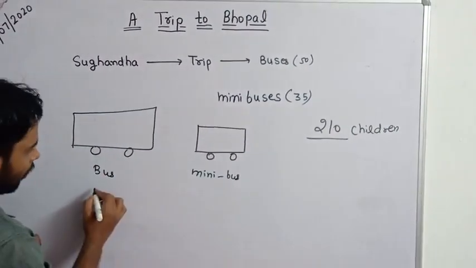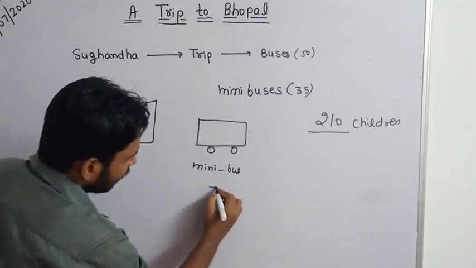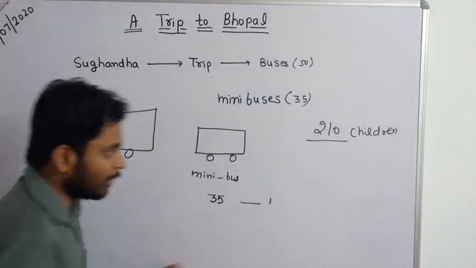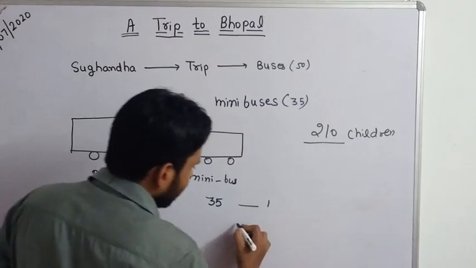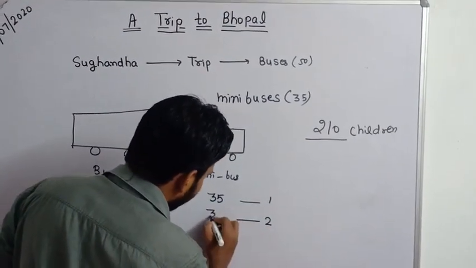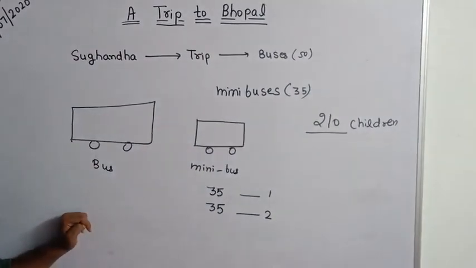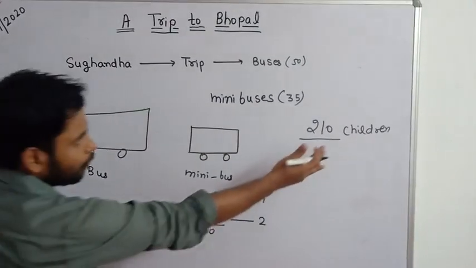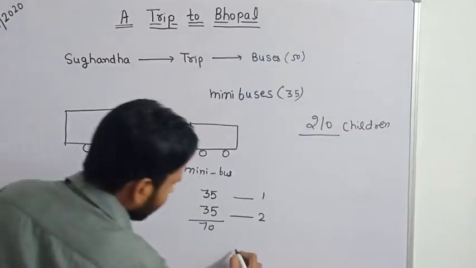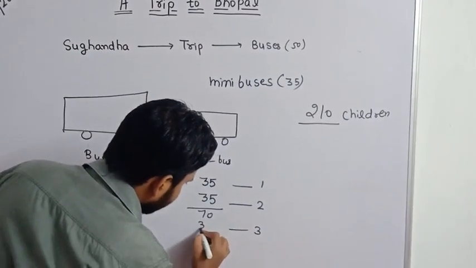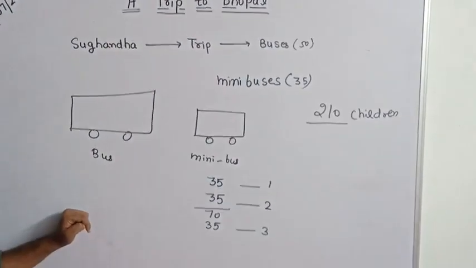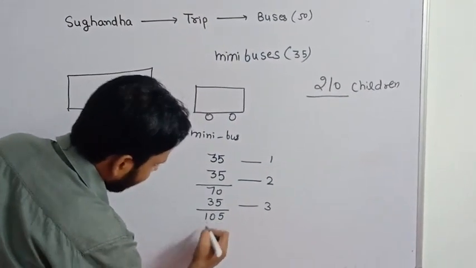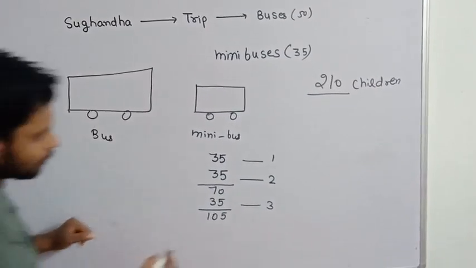How? In a mini bus, 35 children. We need one bus for 35 children. In the second bus again 35 children can sit. So the total is 70. But we have 210 children, na? Again in the third bus 35 children can sit. So 70 plus 35 is 105 children.